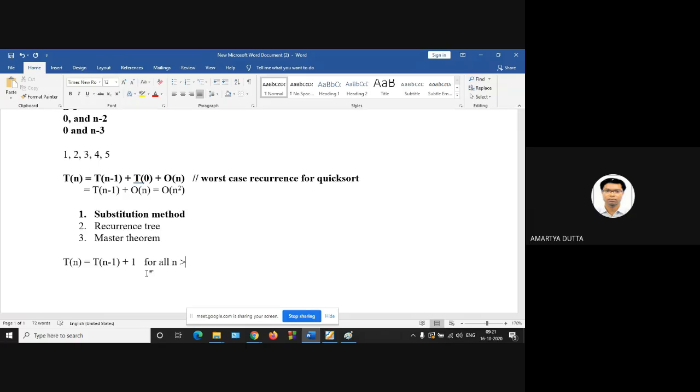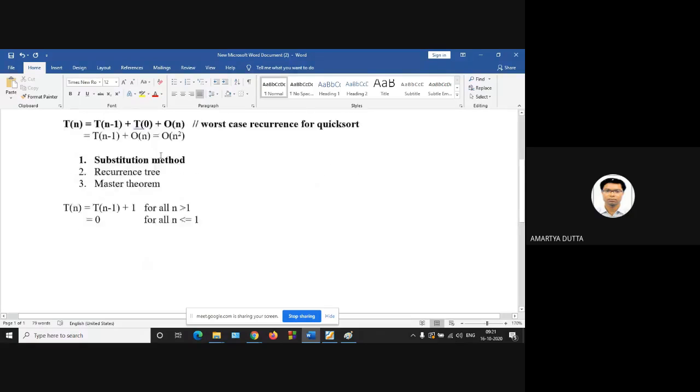For all n greater than 1, and 0 for all n less than or equal to 1.